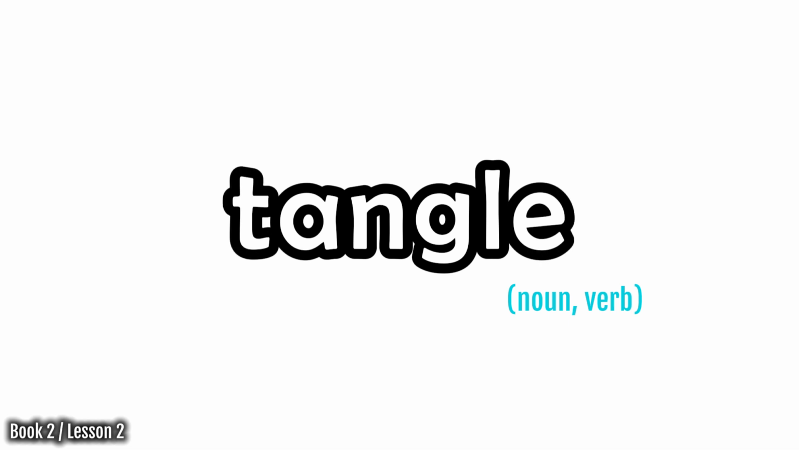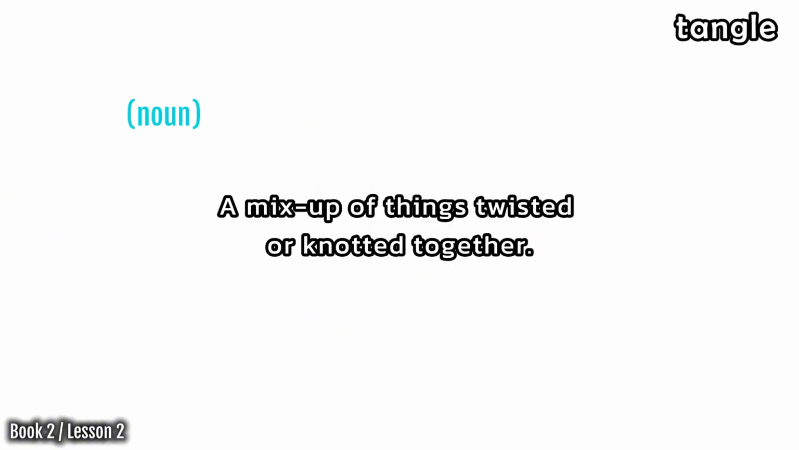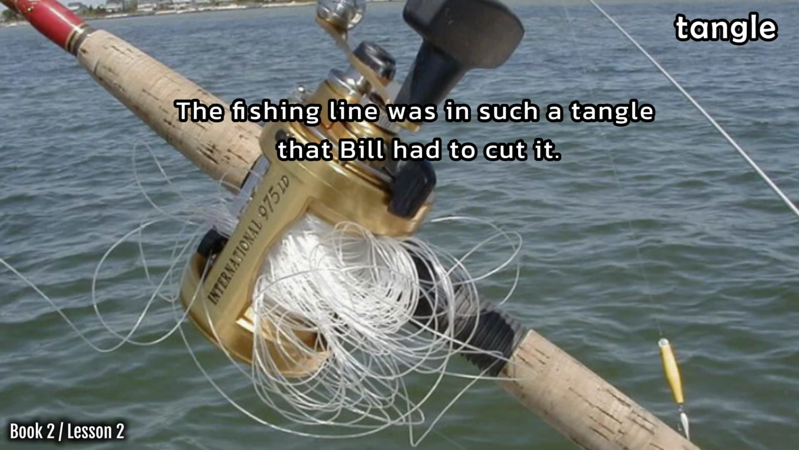Tangle. Say tangle. Tangle has two meanings. A tangle is a mix-up of things twisted or knotted together. The fishing line was in such a tangle that Bill had to cut it.